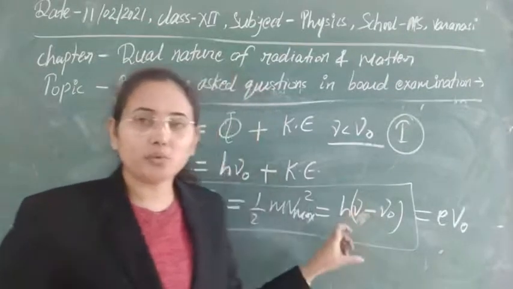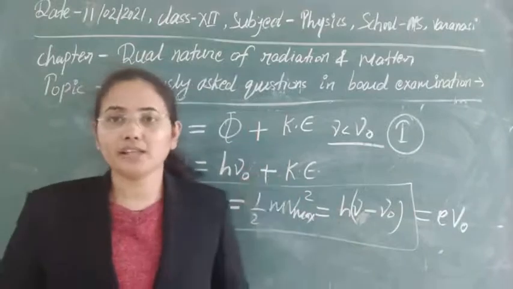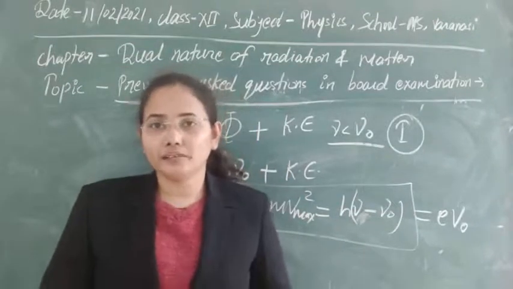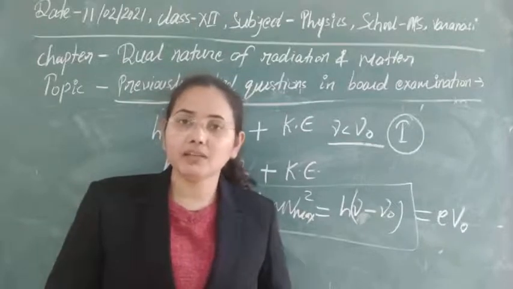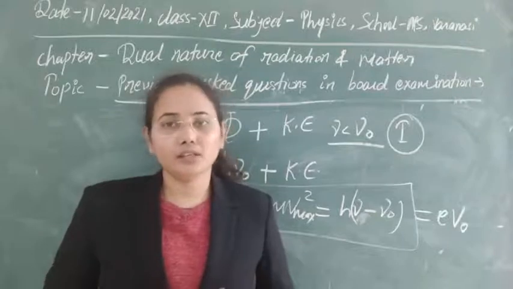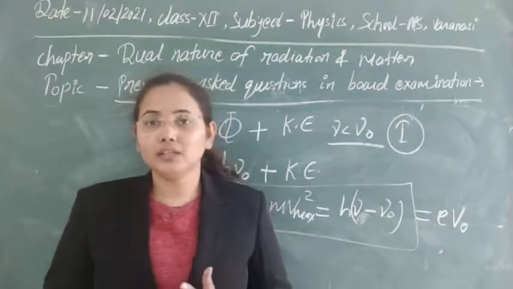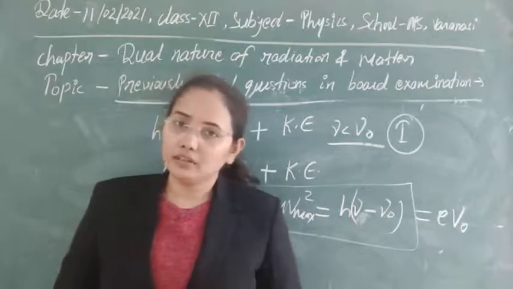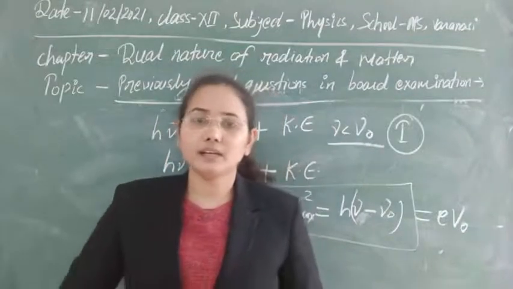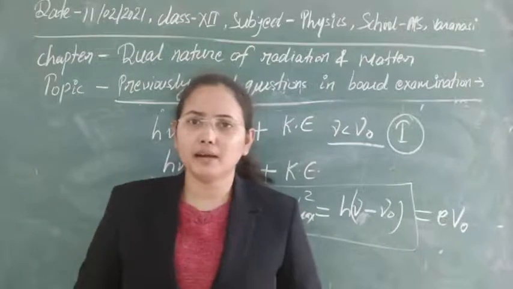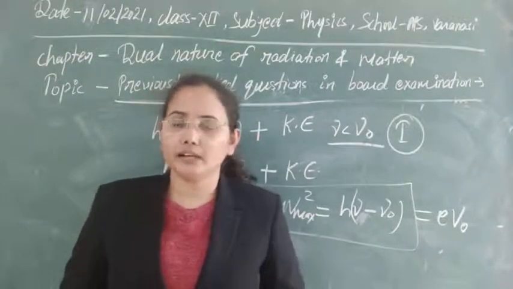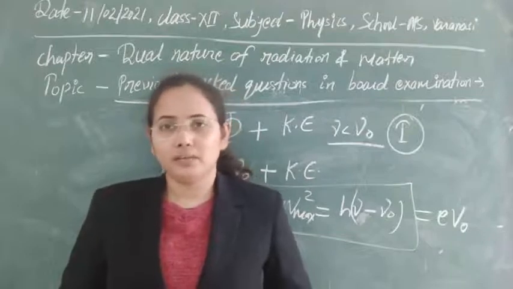So at this point also the wave theory of light fails. Due to all these reasons, the laws of the photoelectric effect, the experimental results of photoelectric emission, are not proved by the wave theory. So we needed a new theory, that is the quantum theory of light. So in the topic dual nature of radiation, these two topics are important, and questions are asked based on them.